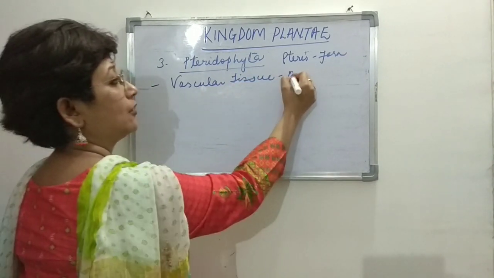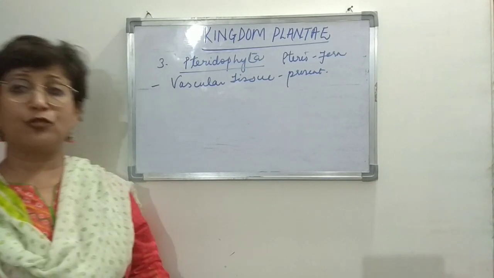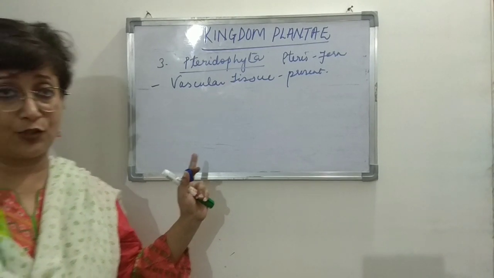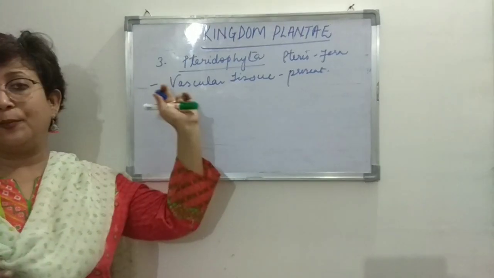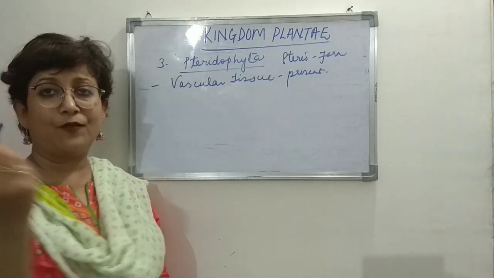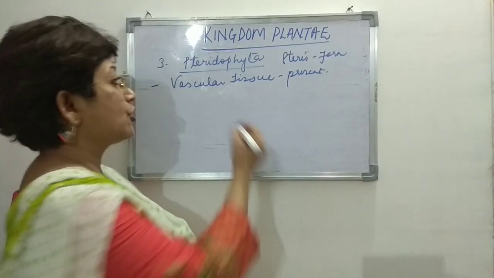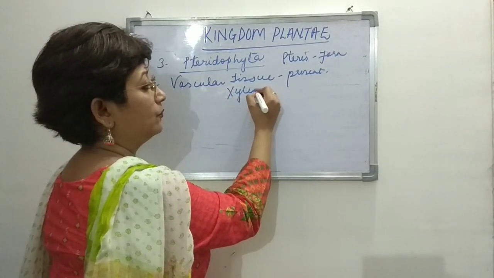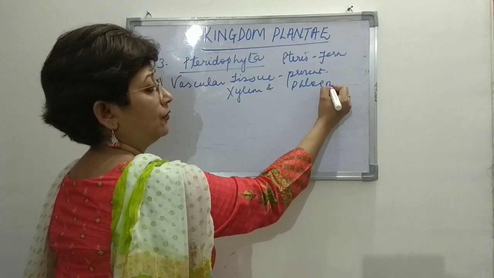Vascular tissue is present, right? Thallophytes did not have vascular tissues. Bryophytes did not have vascular tissues. They are land plants only now, right? And pteridophytes have vascular tissues present, and this vascular tissue is xylem and phloem, right?